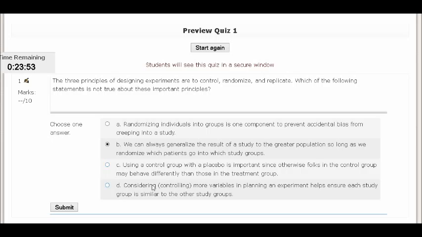And this last one: controlling more variables in planning an experiment helps ensure the study group is similar to the other study groups. Of course that's true, right? You have two options: you can try to control for more variables or just randomize. Both of these are effective. So it looks like B, we cannot do this for observation groups. That's the answer we're looking for here.